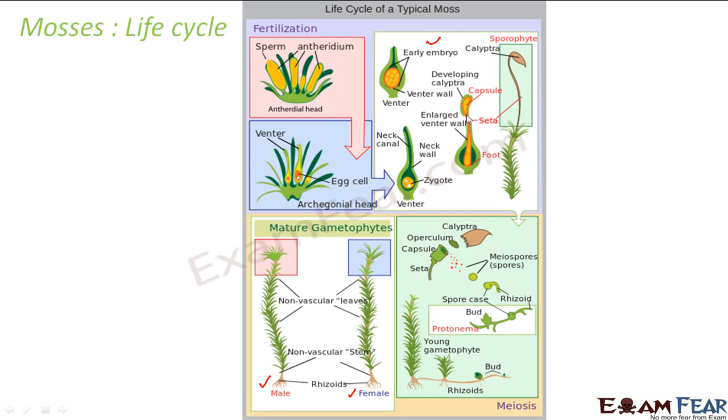Now inside the sporophyte we again have three different structures, that is capsule, seta and foot. Inside the capsule we have the spores. Now these spores are then released. See, this is the capsule and this is how the spores are released from the capsule. These spores will then germinate to form the protonema, which is the initial stage. The protonema will then gradually grow to form the gametophyte. So this is how the life cycle of a moss is.